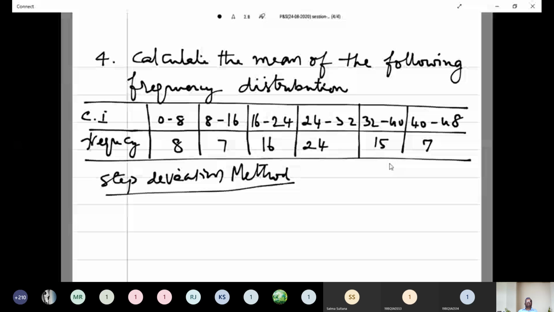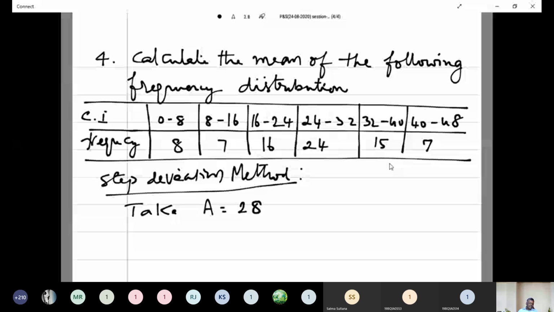For that we have to choose an arbitrary value. Any arbitrary value that we can choose for A. Let us take A is equal to 28.